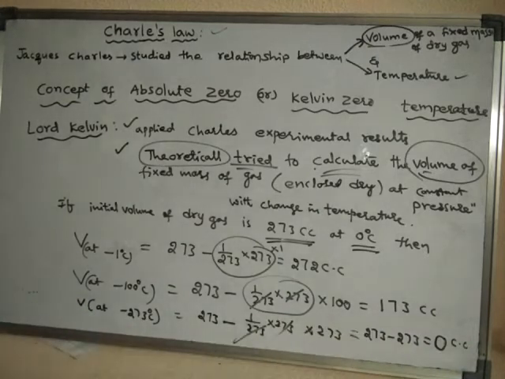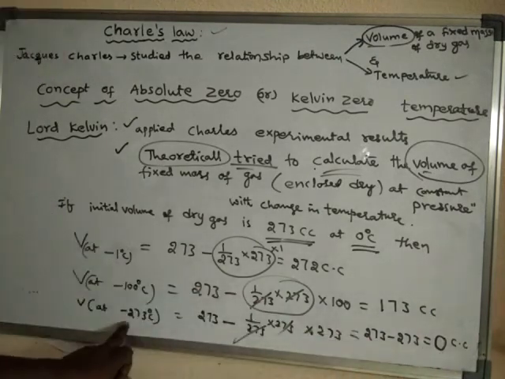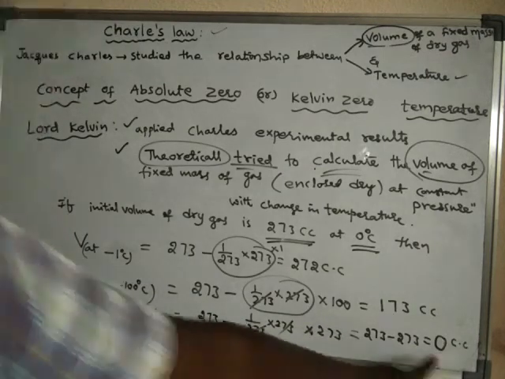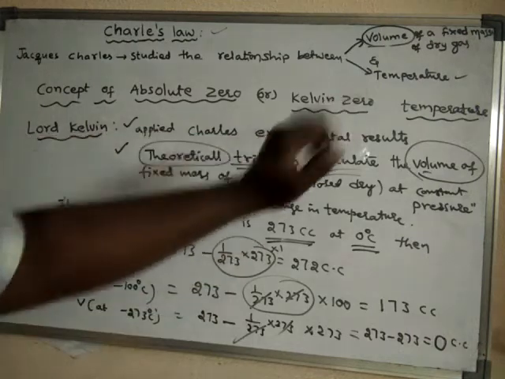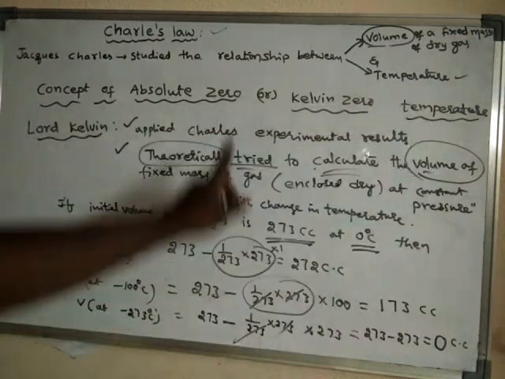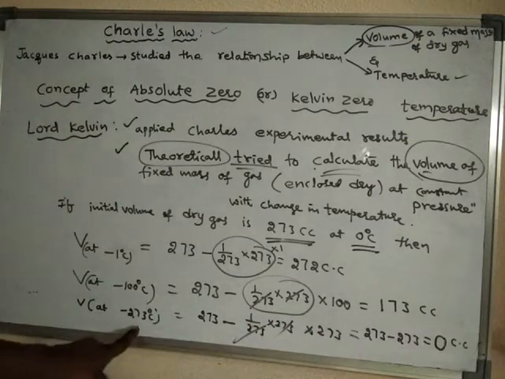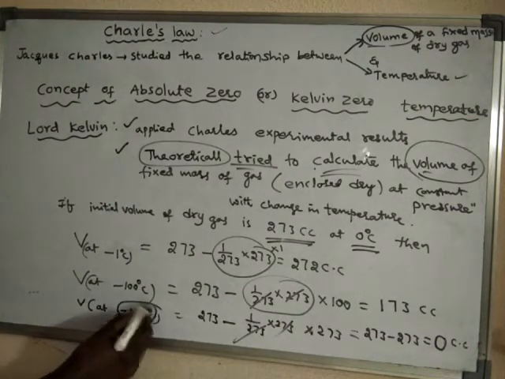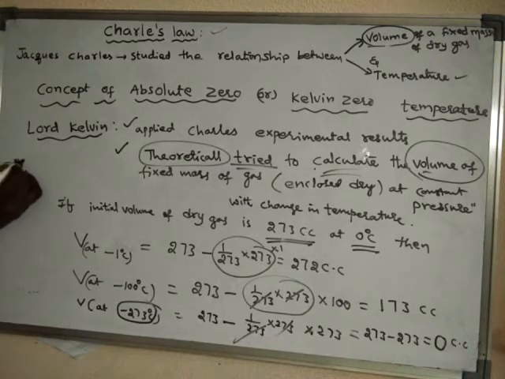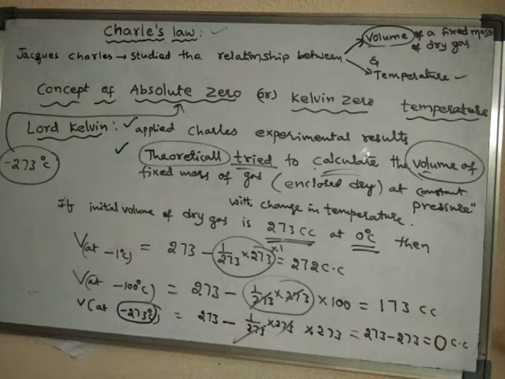The temperature at which the volume of the gas becomes 0 he called absolute zero or Kelvin zero. So at minus 273 degrees centigrade the volume of the gas becomes 0 cc, and this temperature is called absolute zero or Kelvin zero temperature.